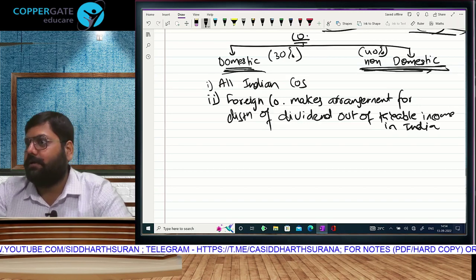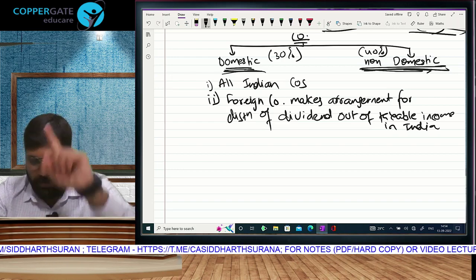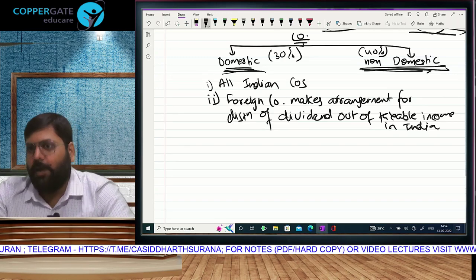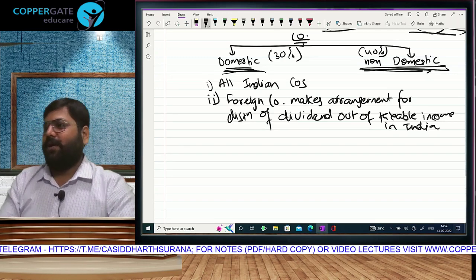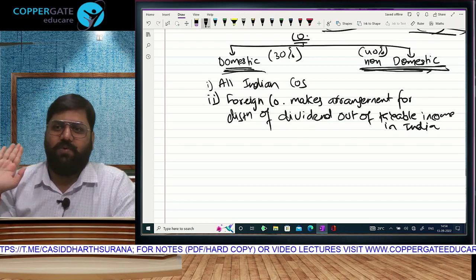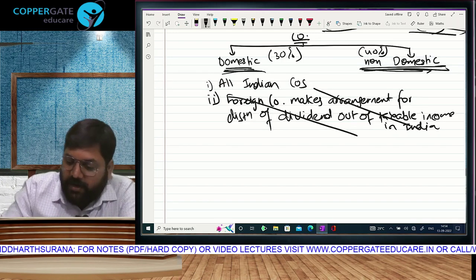No company does that. Is anyone free enough for this? You want dividend? Open an account in our country. We will pay your dividend money there. For all practical purposes, foreign companies don't take this extra effort. So for all practical purposes, companies avoid this.